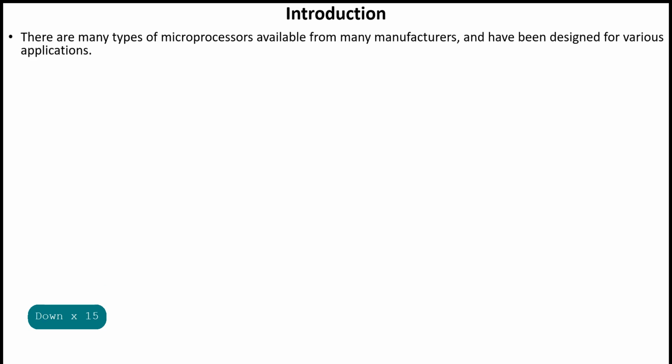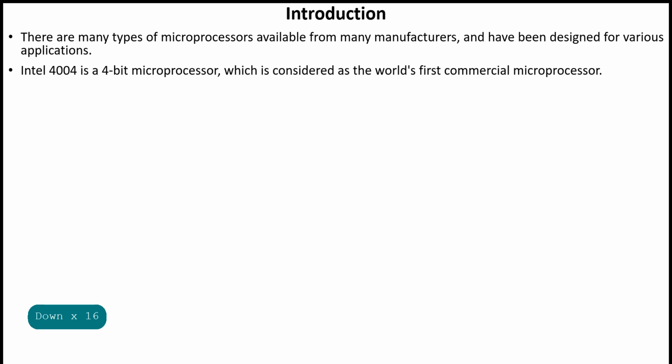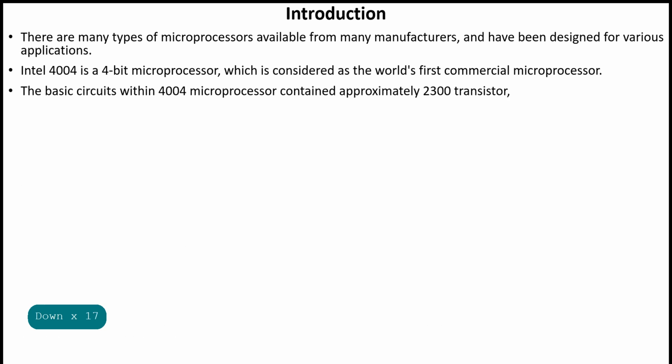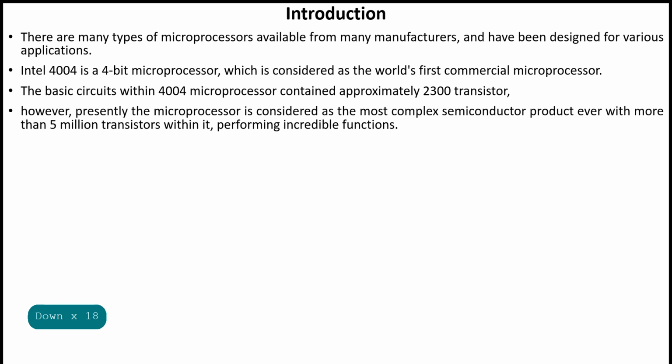There are many types of microprocessors available from many manufacturers and have been designed for various applications. Intel 4004 is a 4-bit microprocessor which is considered as the world's first commercial microprocessor. The basic circuits within the 4004 microprocessor contained approximately 2300 transistors. However, presently the microprocessor is considered as the most complex semiconductor product ever, with more than 5 million transistors within it